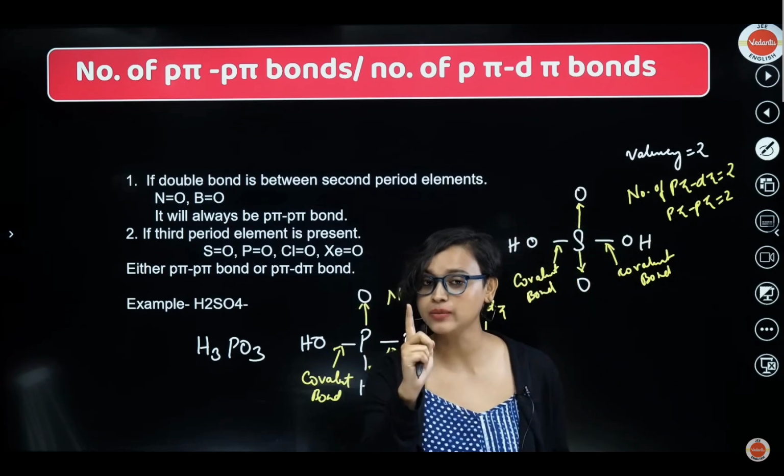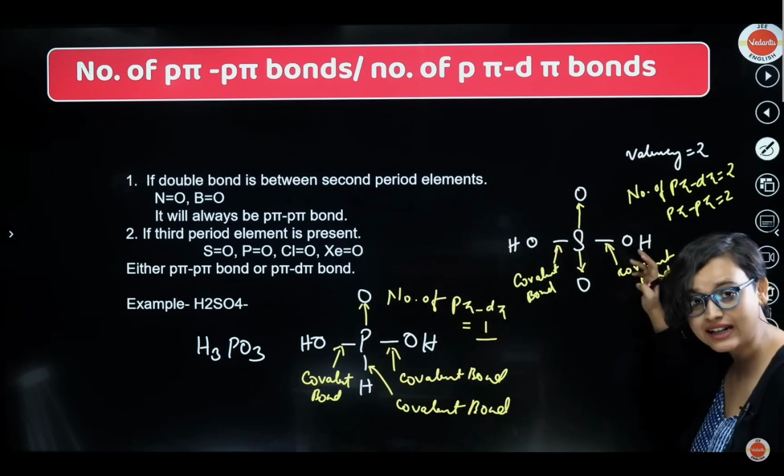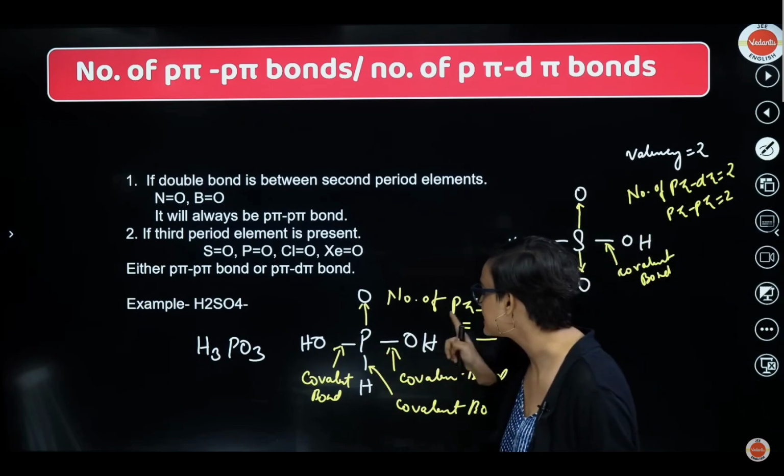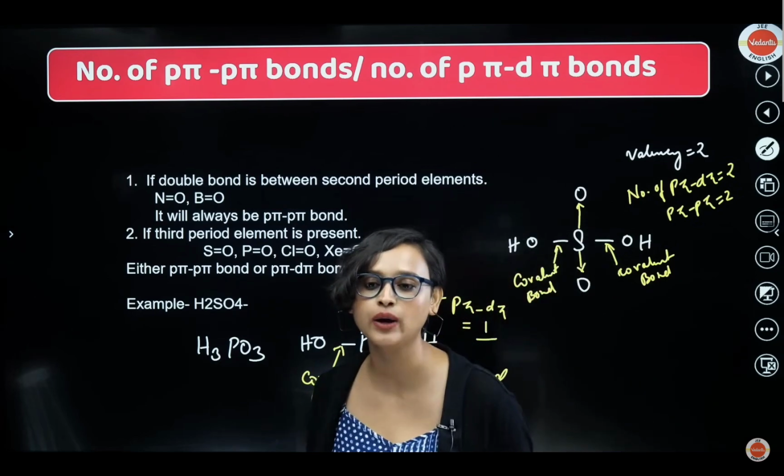This is the trick, my dear student. Remember it. Trick. Valency. What is the valency? If 2, then leave 2 bonds as they are. The rest you convert into coordinate bonds. If it is 3 valency, keep them as covalent bonds. Whatever is remaining, convert it into coordinate bonds. So that's the way you can find it out.